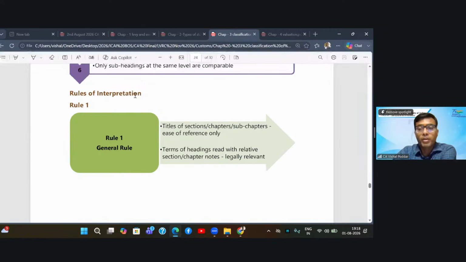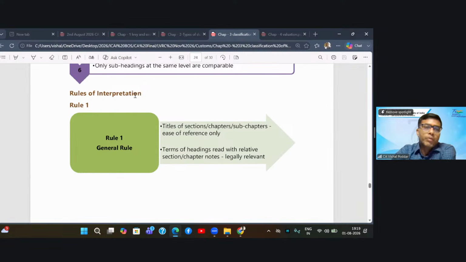Students, this is very important because normally we believe that if something is written, let us say, goods of leather industry, since the heading of that chapter is given as goods of leather industry, then everything in the leather industry will fall over there. The answer is no, because just for ease of reference, since I may have covered major leather products over there, I have given the name to that chapter as goods of leather industry. That does not necessarily mean that everything of leather will fall over there.